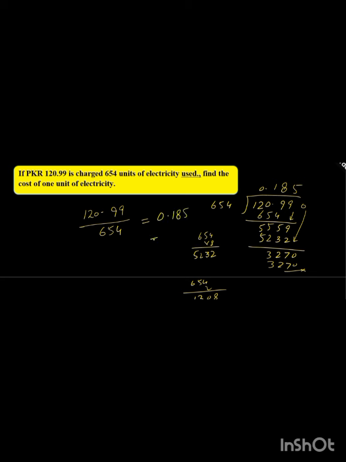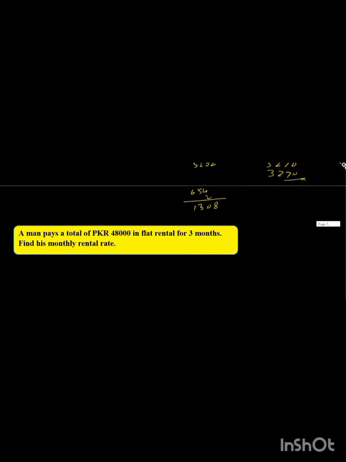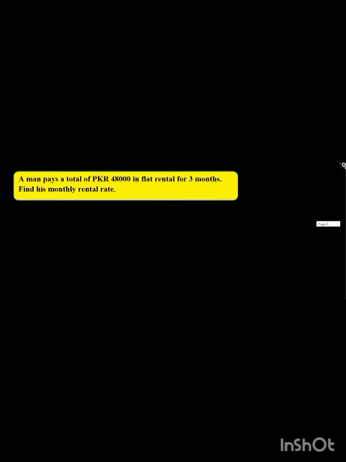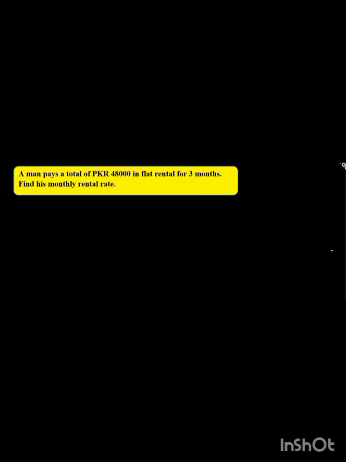So our answer is 0.185. And when you round off, as you are already learning, you will get your answer 0.19 PKR. So that is the cost of 1 unit you have to pay. Clear? Okay, now come to the next question, students. I already said there are a lot of divisions in these questions. Some divisions are very easy and some are a little bit tougher for you.